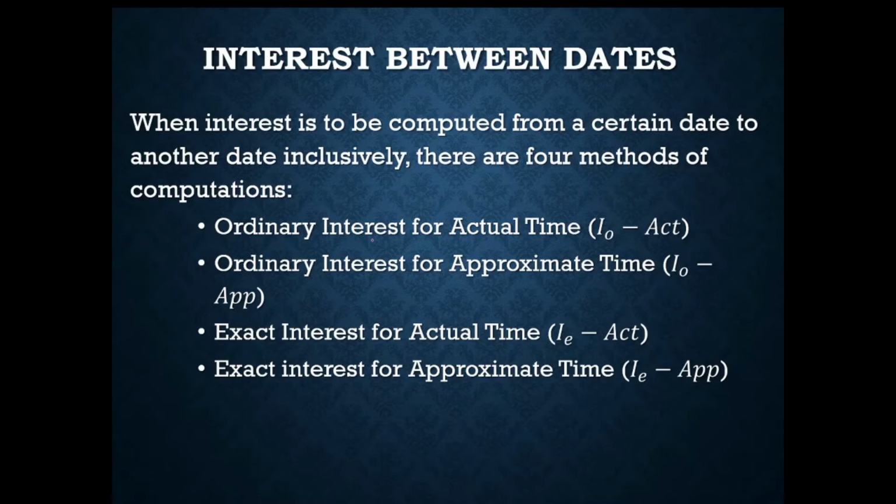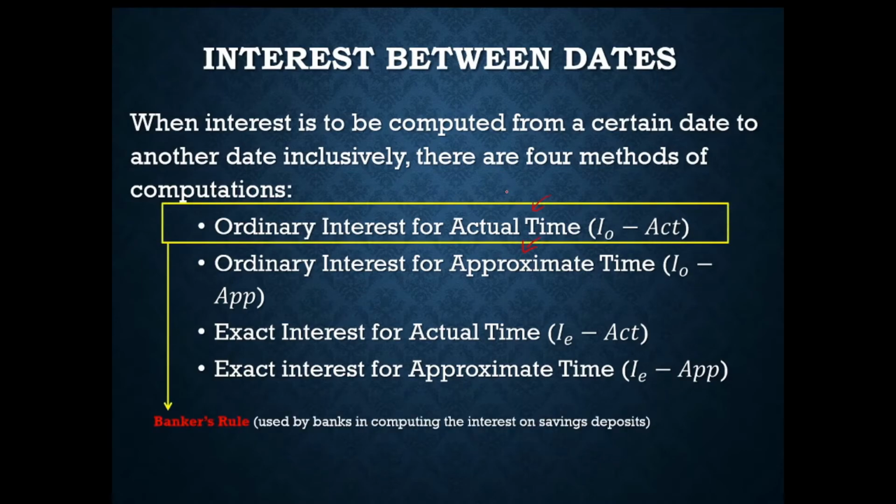So if you're computing for the ordinary interest, you need to take note of the divisor that you're going to be using for the term, while for exact interest, you need to take note of the other divisor, which is 360 and 365 respectively for ordinary and exact interest. In terms of computing the number of days, you also need to consider the difference between the actual time and the approximate time.